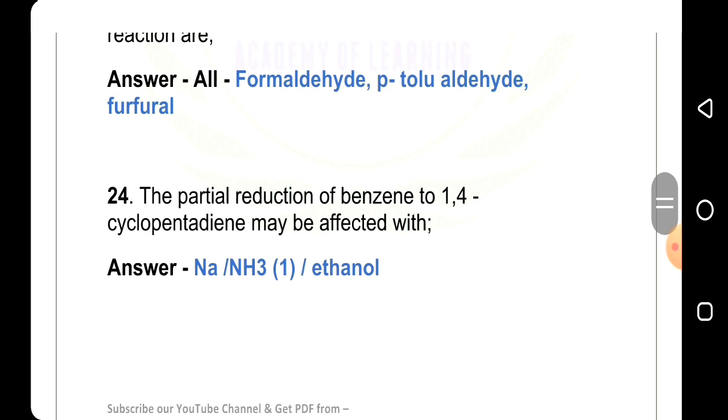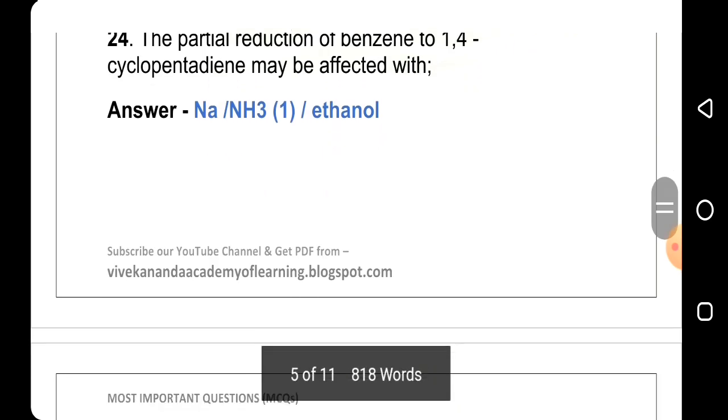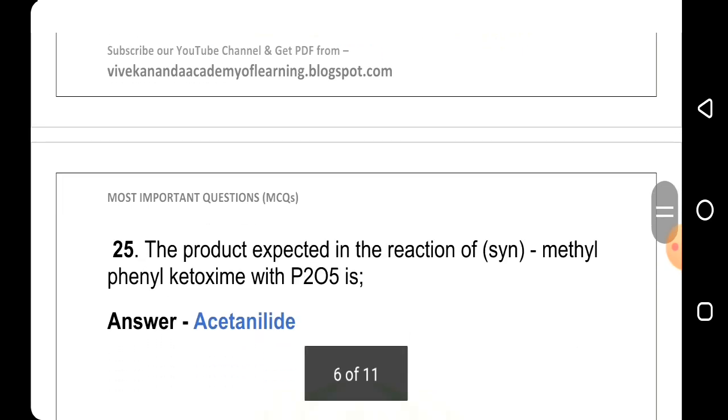24th question, the partial reduction of benzene to 1,4-cyclohexadiene may be effected with, answer, Na/NH3 or ethanol. 25th question, the product expected in the reaction of syn-methylphenyl ketoxime with P2O5.